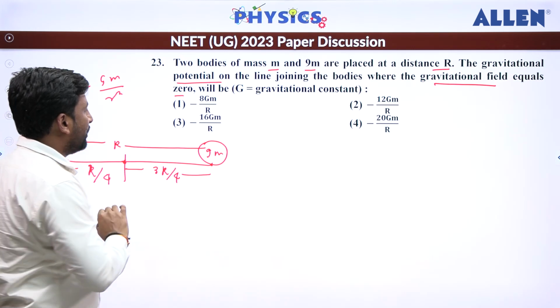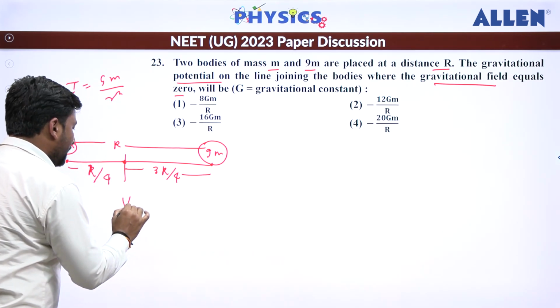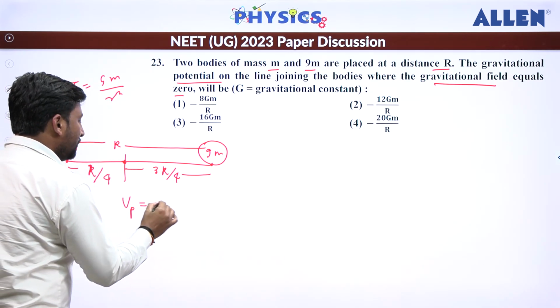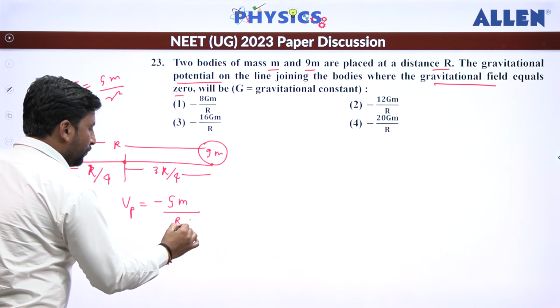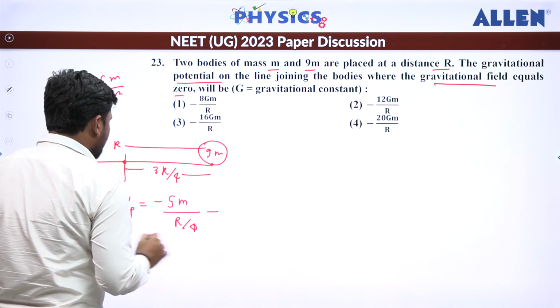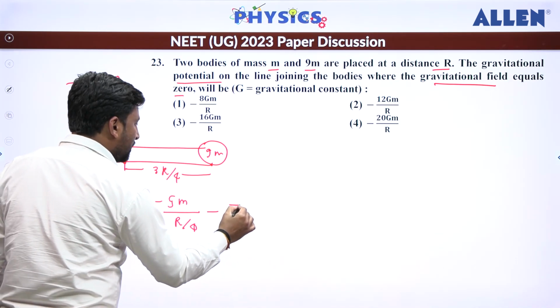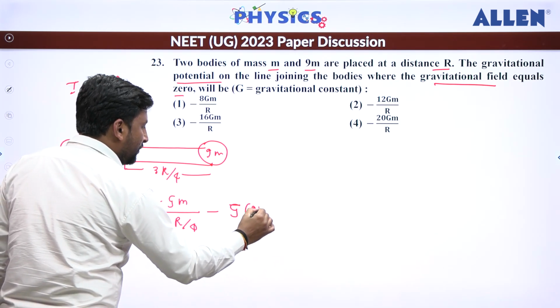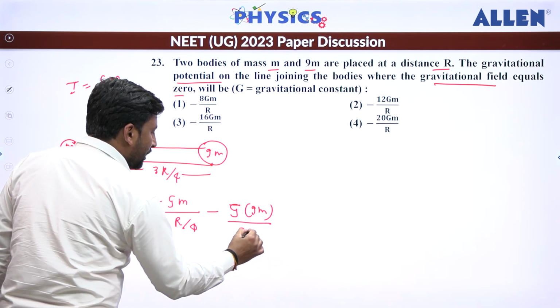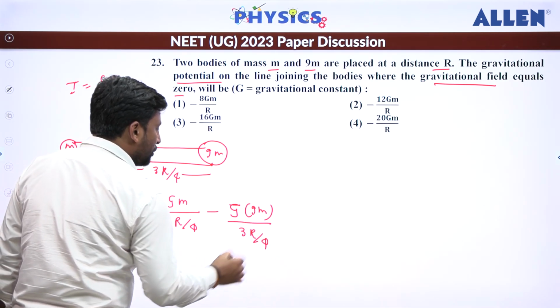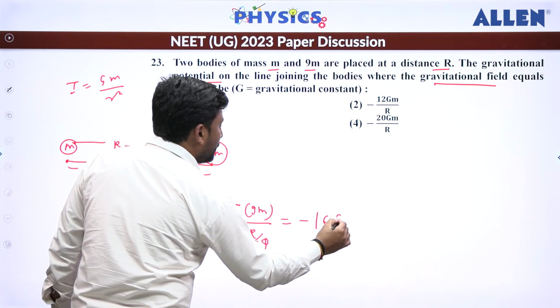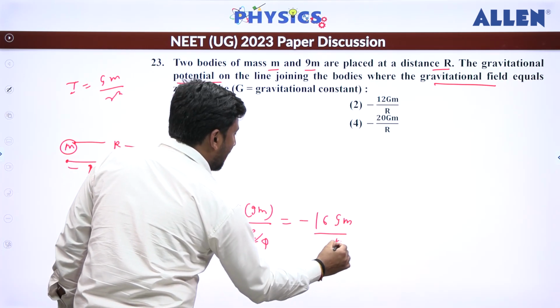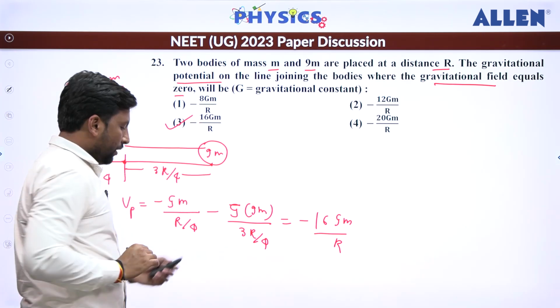Now we have to find the potential at that point. So we can say V at this point is going to be minus Gm divided by r by 4, minus G into 9m divided by 3r by 4. Now if you solve this, you will get minus 16 Gm divided by r. So it is option 3.